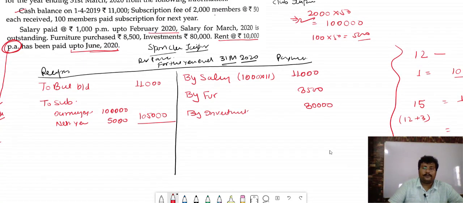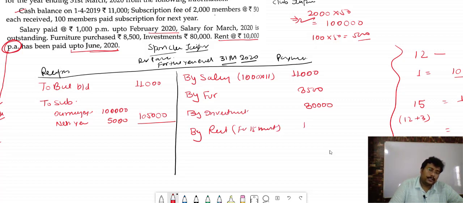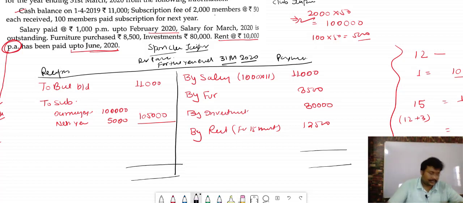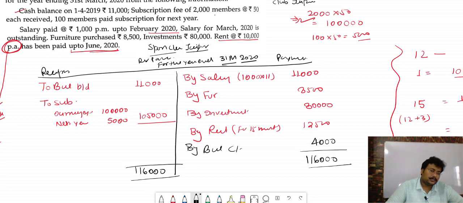We paid the rent 12,500 and we will write down here by rent for 15 months 12,500, and after that we will find out the balance. So balance, as you can see, the receipt side is more, and it is 1,16,000. 1,16,000. Find out the difference. It will be coming how much? 4,000 rupees. So by balance c/d 4,000 rupees.